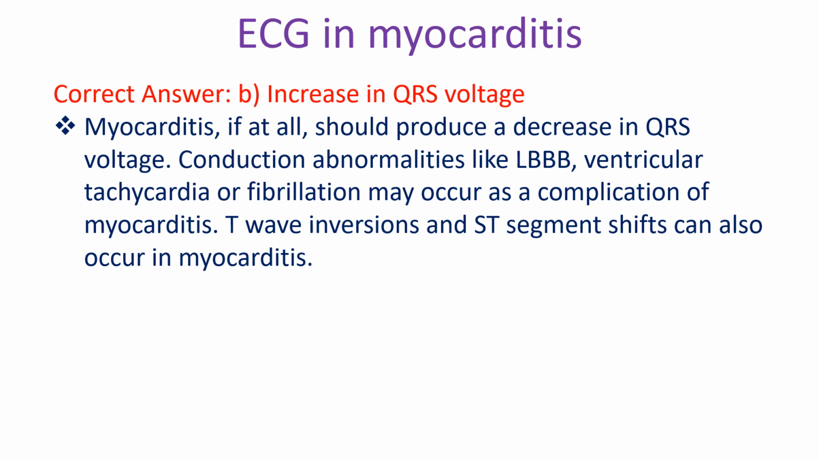Myocarditis, if at all, should produce a decrease in QRS voltage. Conduction abnormalities like LBBB, ventricular tachycardia or fibrillation may occur as a complication of myocarditis. T-wave inversions and ST segment shifts can also occur in myocarditis.